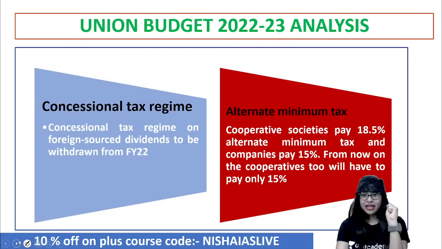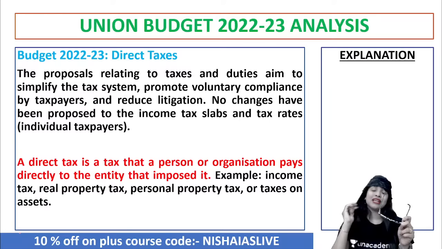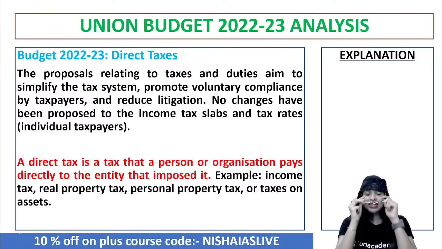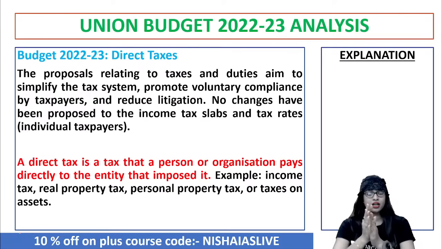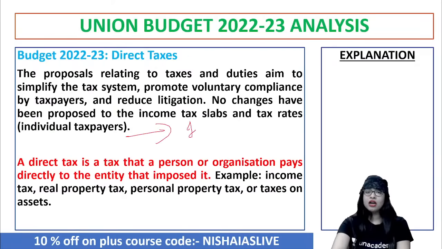So now, a lot of proposals relating to taxes and duties, in order to simplify the complex taxation system, were brought in by the government, and even in the budget of 2022-23 it was put forward. They said in the income tax perspective, there will be no change at all. And thus, even in the current budget, no changes have been proposed to income tax slabs and the tax rate of individual taxpayers. Now, don't you think so? It is hitting hardly on all the people who are liable, or let's say eligible, to pay the income tax?